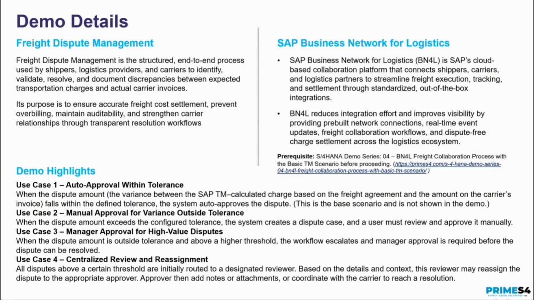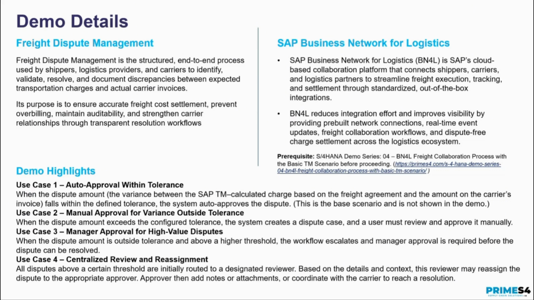Now, there is another use case. This is the key of this demo scenario, where if the discrepancy is above a certain limit, it may need to go into a workflow process and go for a higher level of approval, like manager approval. For example, if there is more than a $500 discrepancy between the calculated charges, a manager needs to approve it.